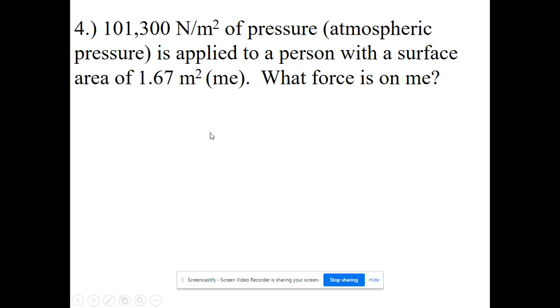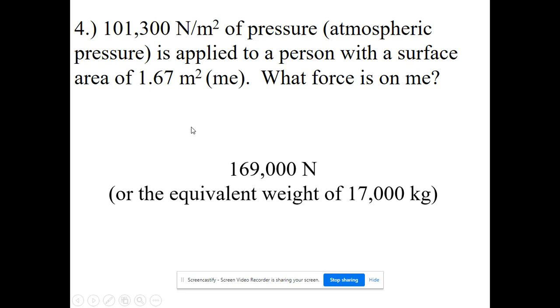Well, using the equation P equals F over A, P here is our 101,300, equals F divided by A, our area. So you set it up as 101,300 equals F divided by 1.67. Solving for F, you multiply the pressure times the area, and you get 169,000 newtons of force, or approximately 17,000 kilograms of mass. The weight of that mass is on you right now, which is an incredible amount of force.